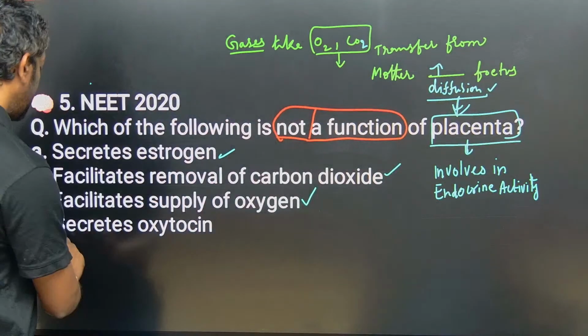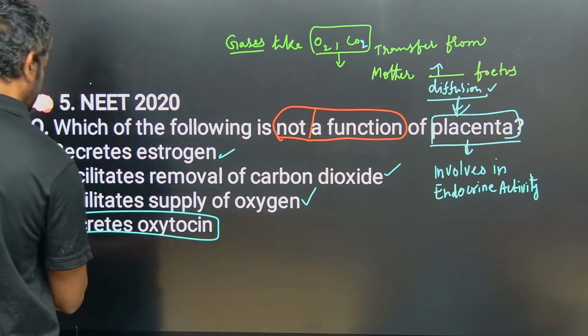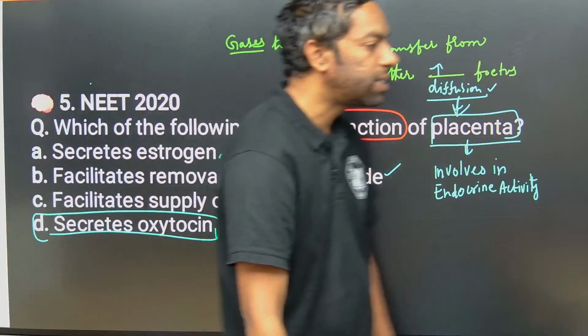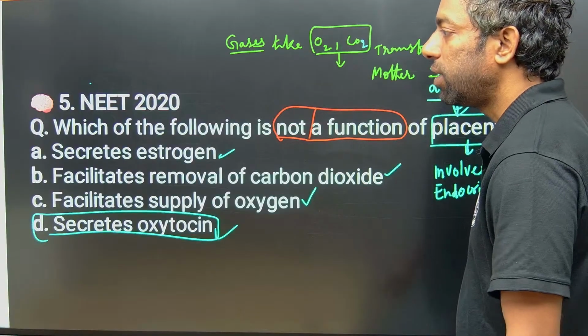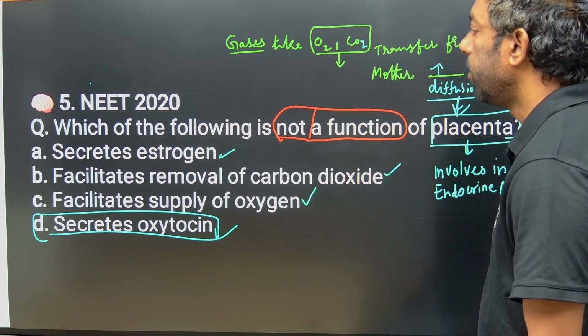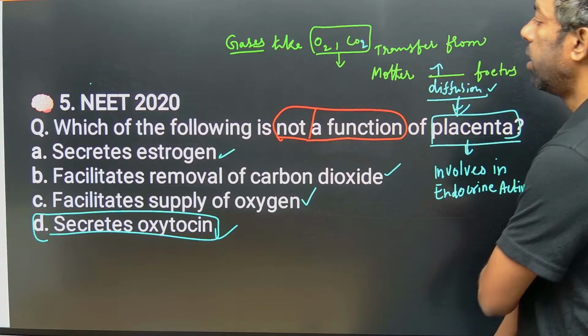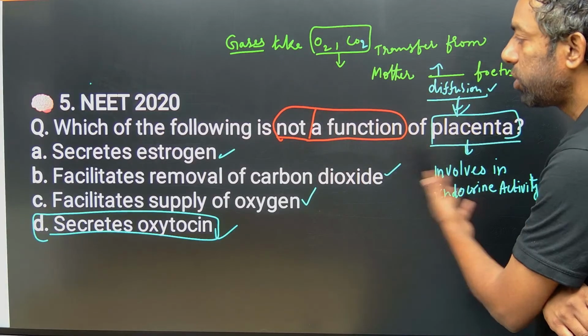The answer is secretes oxytocin. Oxytocin is released after birth. So the right answer is secretes oxytocin.